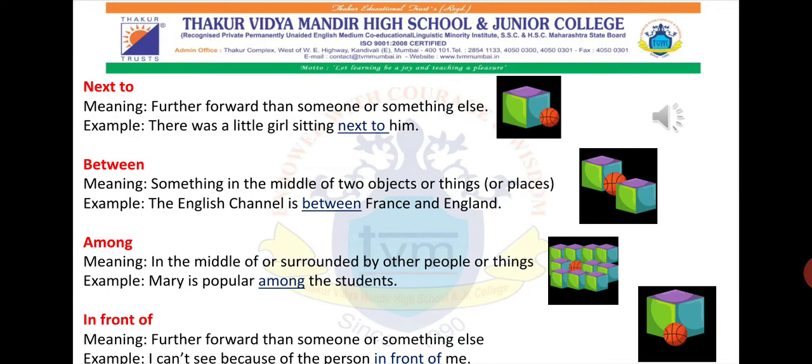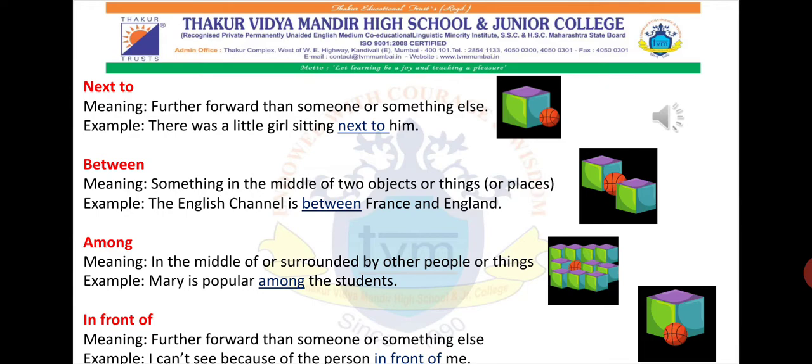That means that particular preposition is the correct preposition in that sentence. So the preposition next to is telling us where that particular person is, whether sitting beside him or next to him. Therefore this preposition next to is used.